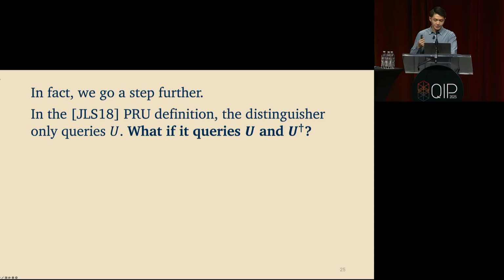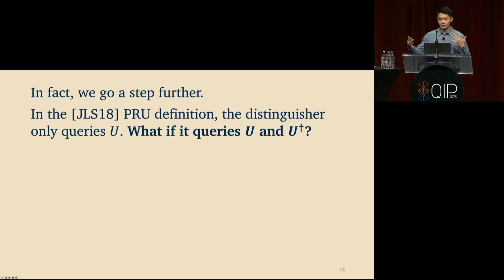In the original Ji, Liu, and Song PRU definition, the distinguisher is only allowed to make queries to the unitary U in the forward direction. So it can submit psi and get U psi, but it can't query the unitary in the reverse direction. And you could argue that if you really want to capture the spirit of an object that is black box indistinguishable from a Haar random unitary, you really should have access to the unitary in both directions, right?